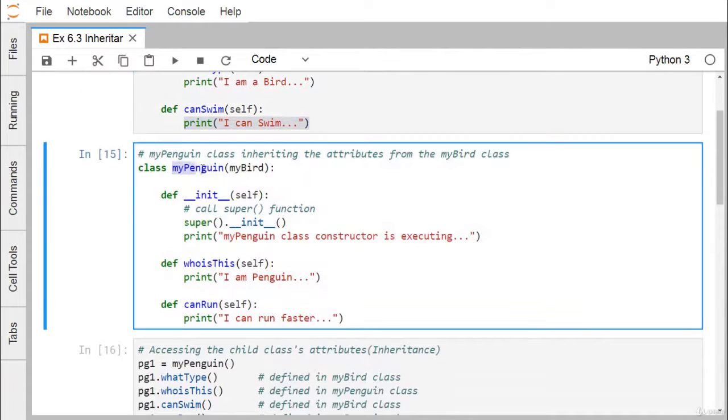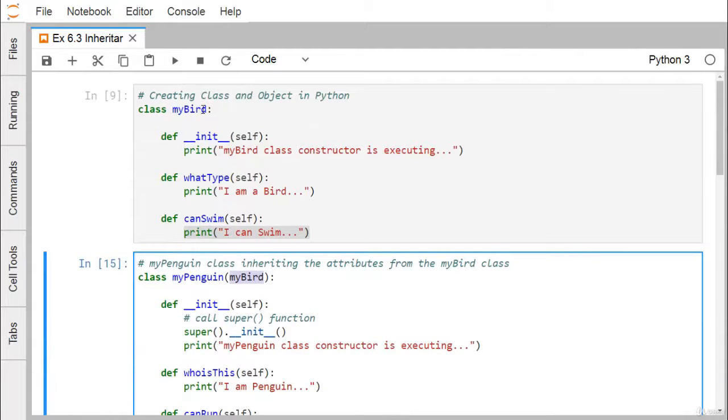And here we have another class known as MyPenguin, which is inheriting MyBird. See, MyBird we have defined here. So let me execute the code. The classes have been defined, and MyPenguin is inheriting MyBird. Unlike Java, here we need not write extends or any other keyword. Just within the brackets we mention the respective class name. The class name mentioned within the brackets is the base class, also known as the superclass, and this is our derived class or subclass.